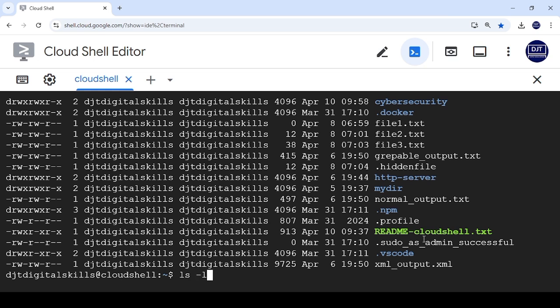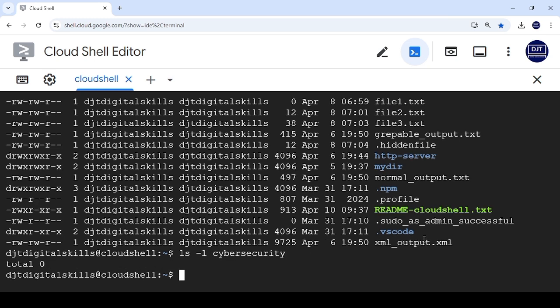This will list all the content of cybersecurity. But you can see it here, I don't have any content in cybersecurity. That's why it's writing 0. But if I have content, maybe there's any directory I have content, to show it.